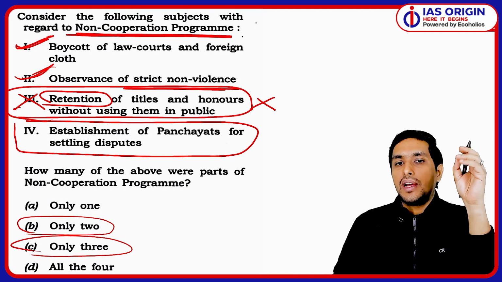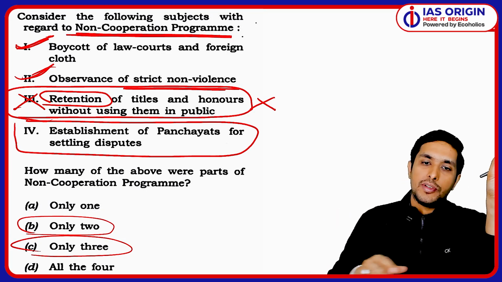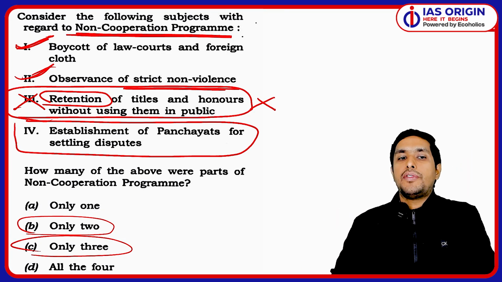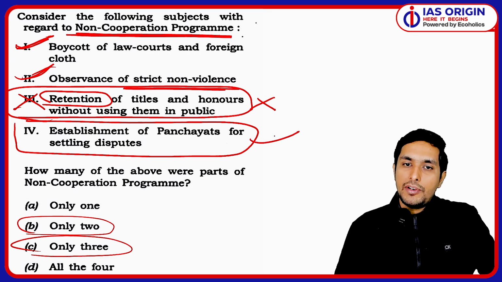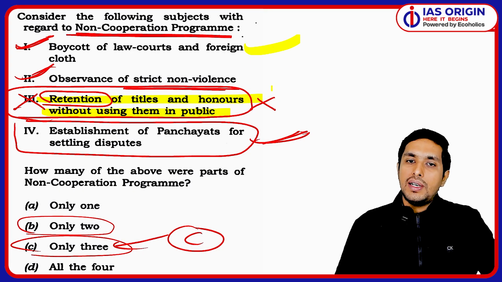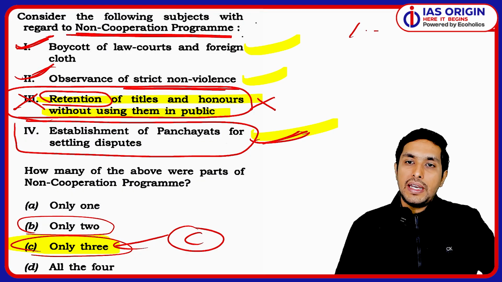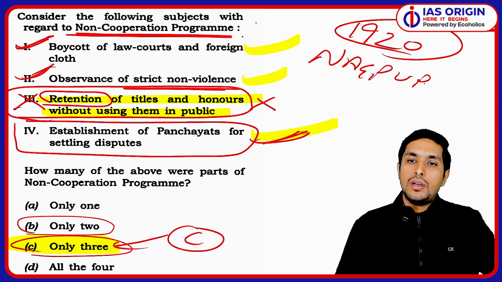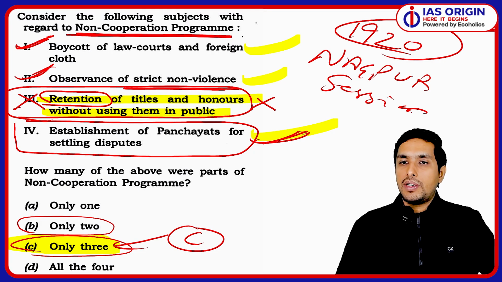Kashi Vidyapeeth, Bihar Vidyapeeth, Jamia Millia Islamia, they were all established. So when we talk about the fourth statement, certainly we will consider it as correct, because they were talking about these things. So I will go with C as the right answer, because except for this statement, all the other statements seem to be correct. So remember this thing, that in 1920, the Nagpur session of Congress is very much instrumental.